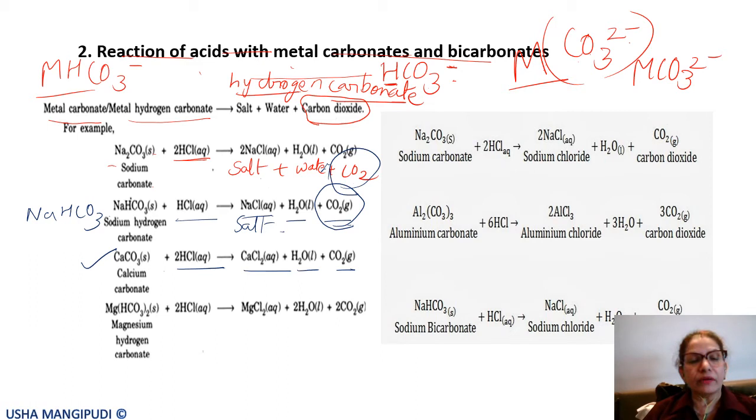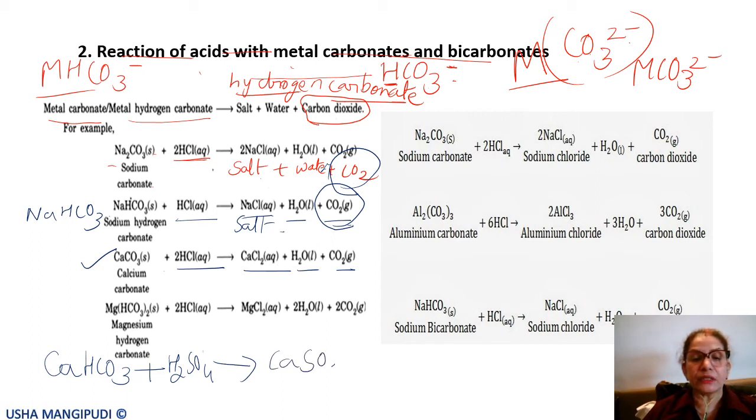Now let us try and write calcium bicarbonate reacting with sulfuric acid. So what would be the products? There should be a salt. So calcium sulfate plus carbon dioxide plus water. So always you will have a salt and carbon dioxide and water.